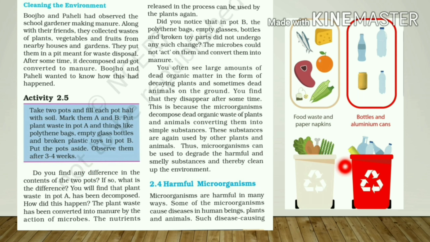In pot A, all the contents will have disappeared. You know why? Because they all consist of organic matter. So they can be decomposed by the microbes into manure. Understand? That's why after a few weeks we cannot see any of it. But in pot B all the substances will remain intact because the microbes cannot act on or convert the plastic substances or the glassware. That is why they will remain intact.